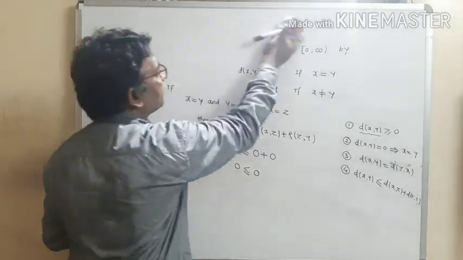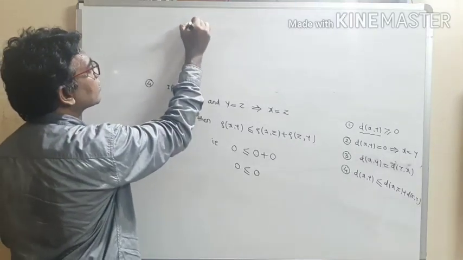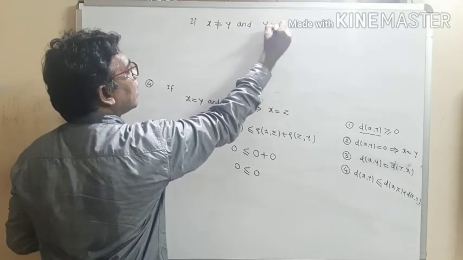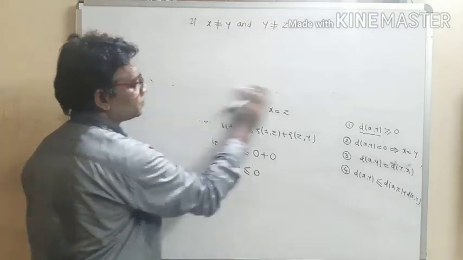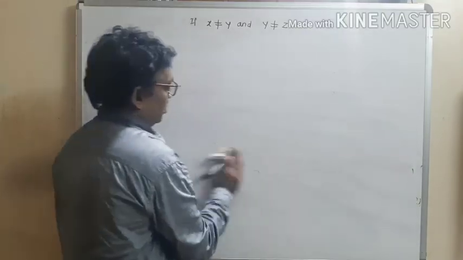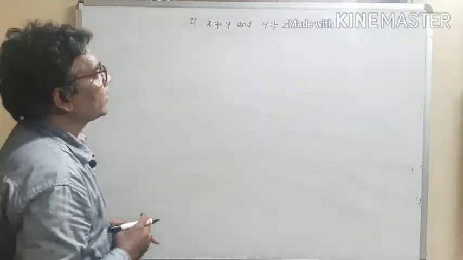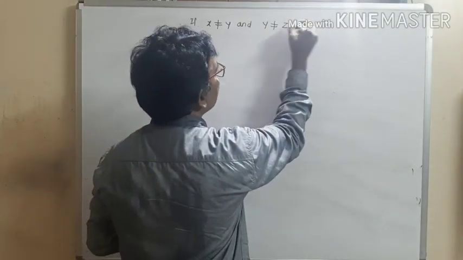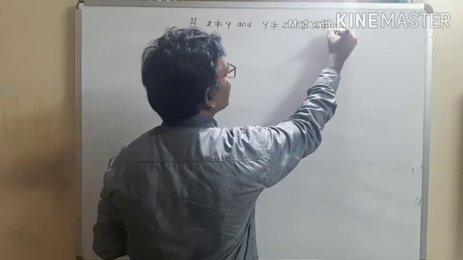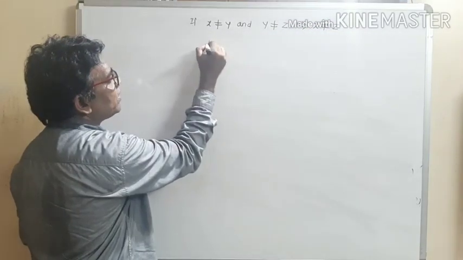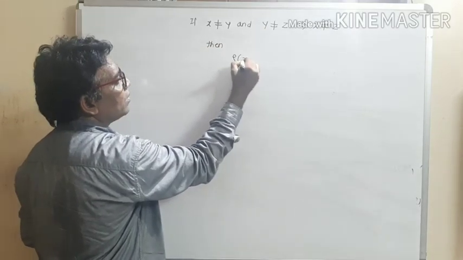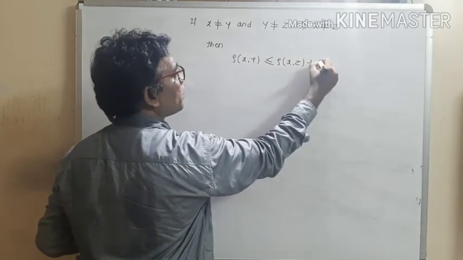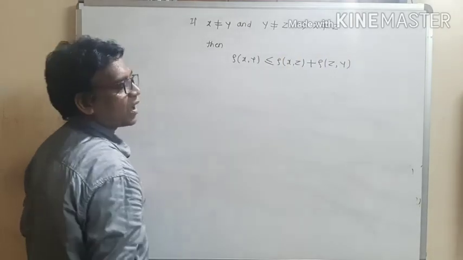Now let us use the second condition. So write down, if x not equal to y and y not equal to z. Now let us use this second condition. X not equal to y and y not equal to z, so we can say that obviously x and z, they are the different point. So verify these conditions. So write down then, verify that the distance of xy less than or equal to distance of xz plus distance of zy.